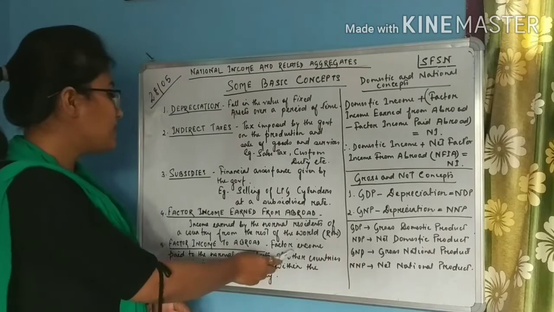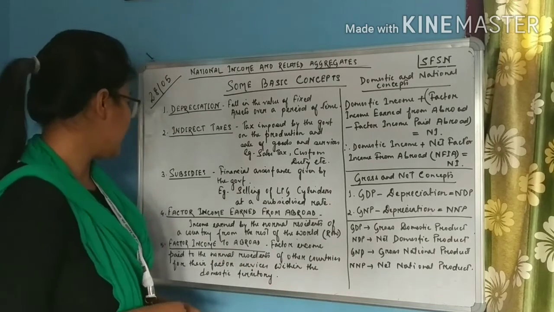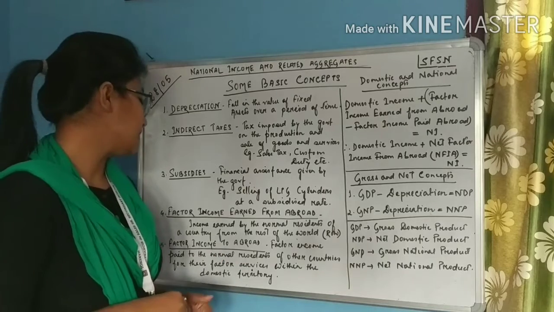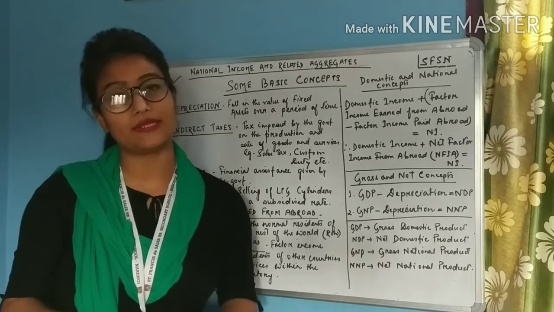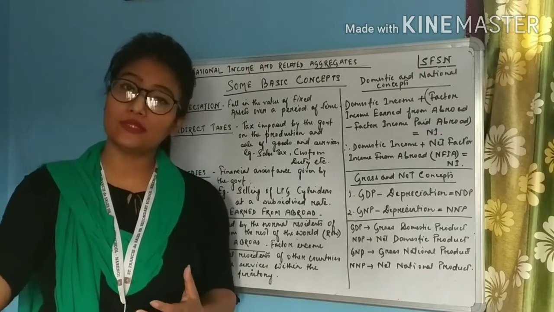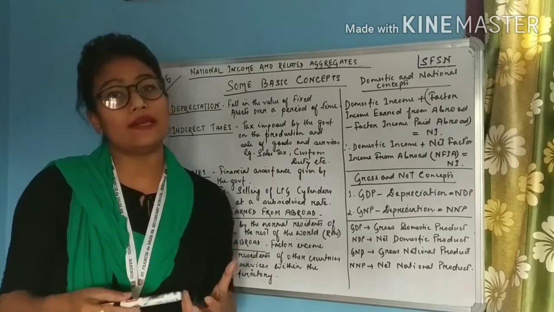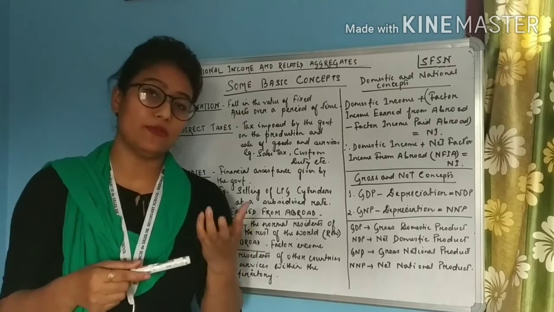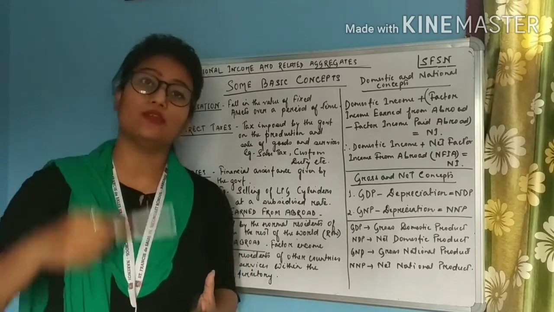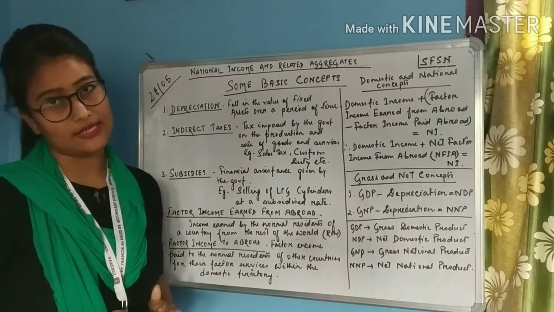It basically means factor income paid to the normal residents of other countries for their factor services within the domestic territory. It is the income earned by the normal residents of another country who are working in India, but that income will be considered a part of their domestic territory. Okay, students? So these are some very basic concepts.